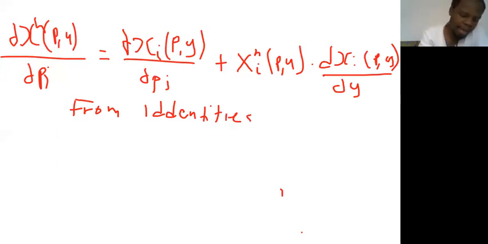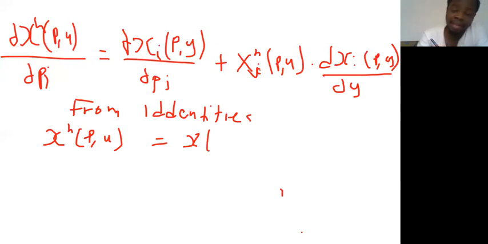we said x^h of p and u is equal to x, so this is j, not i, is equal to x Marshallian of what? p and y. That is what we say from our identities. So that means I can replace this expression here with x(p, y), a function of p and y.